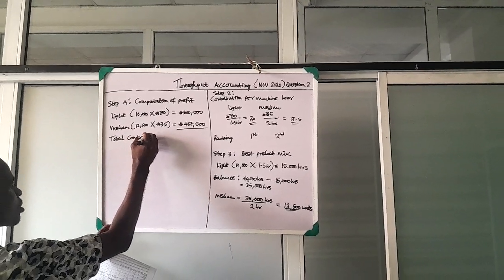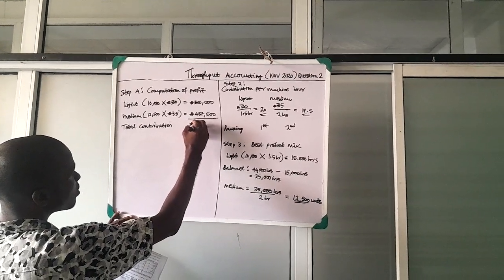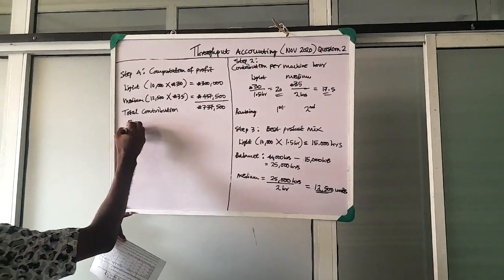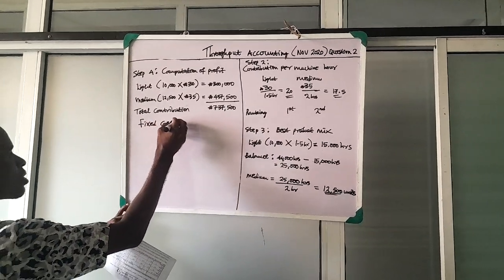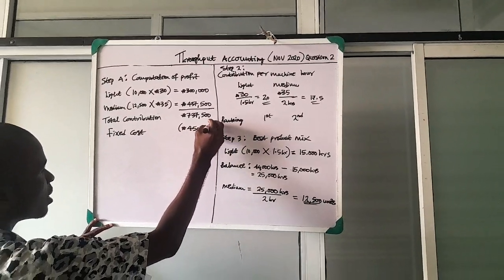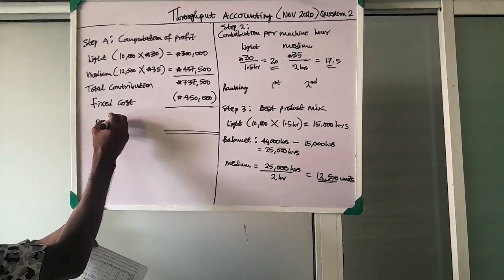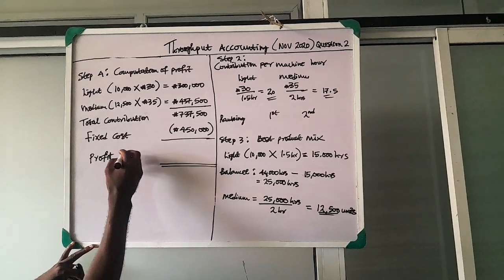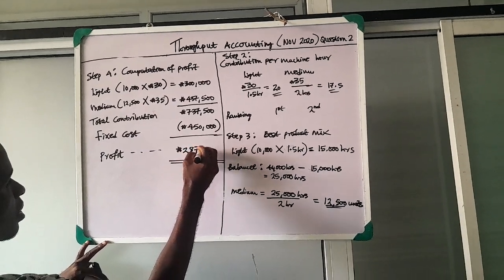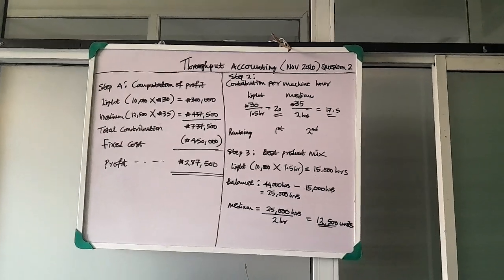The total contribution is 737,500. Then the fixed cost is 450,000. We less that to get our profit. So profit will be 287,500.